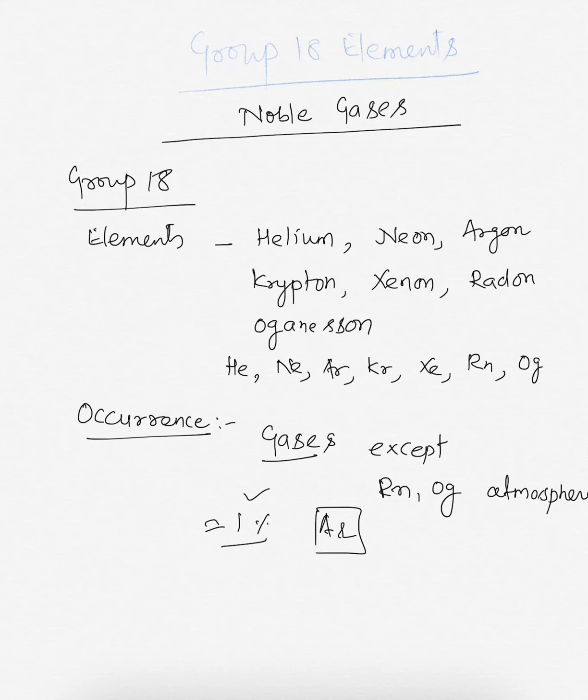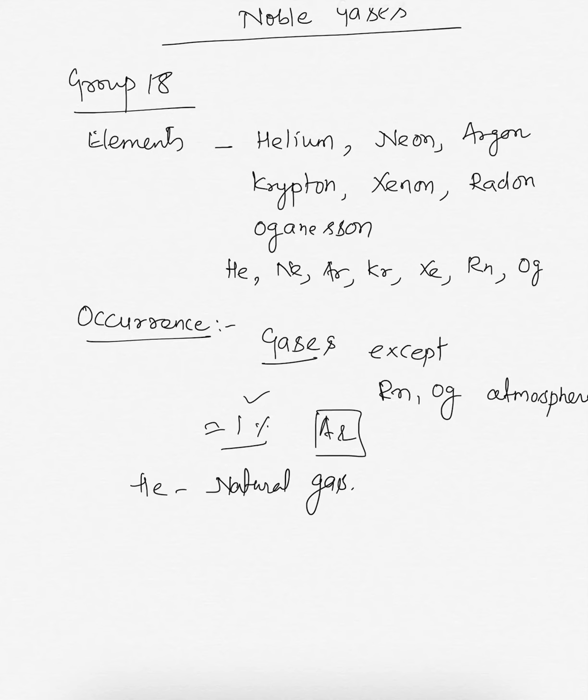Helium and sometimes neon are found in minerals of radioactive origins like pitchblende and monazite. The main commercial source of helium is natural gas. Xenon and radon are the rarest elements of the group.